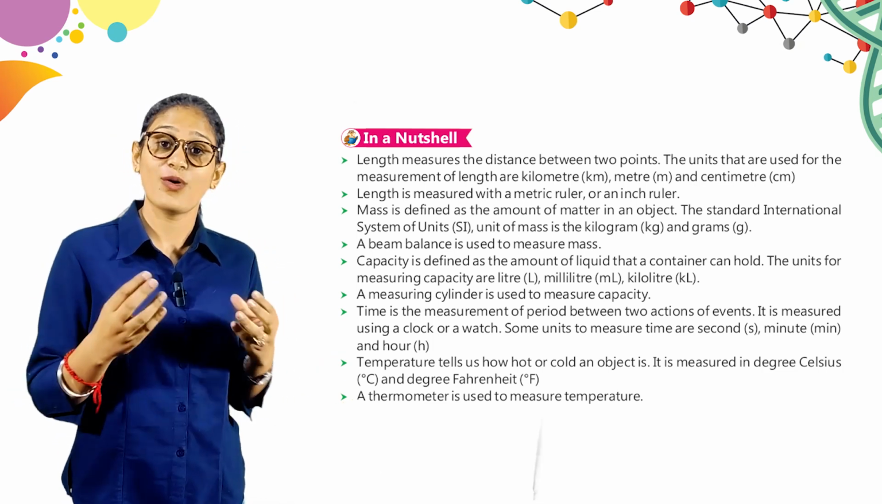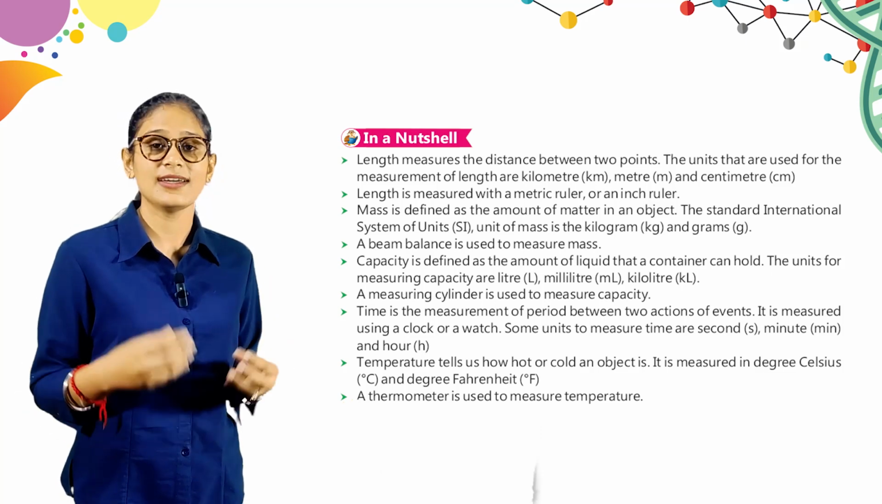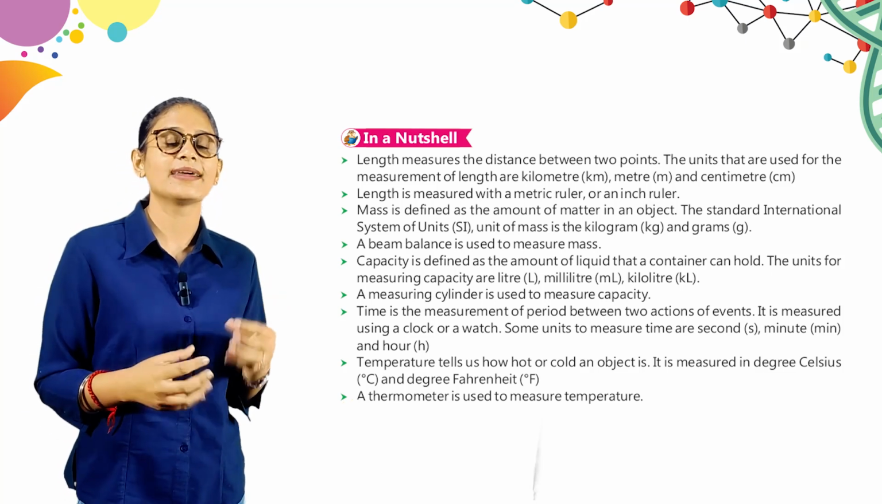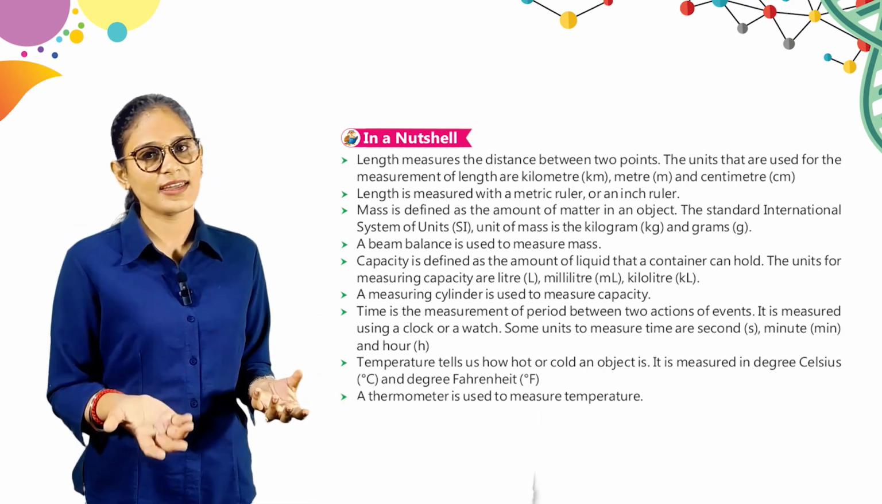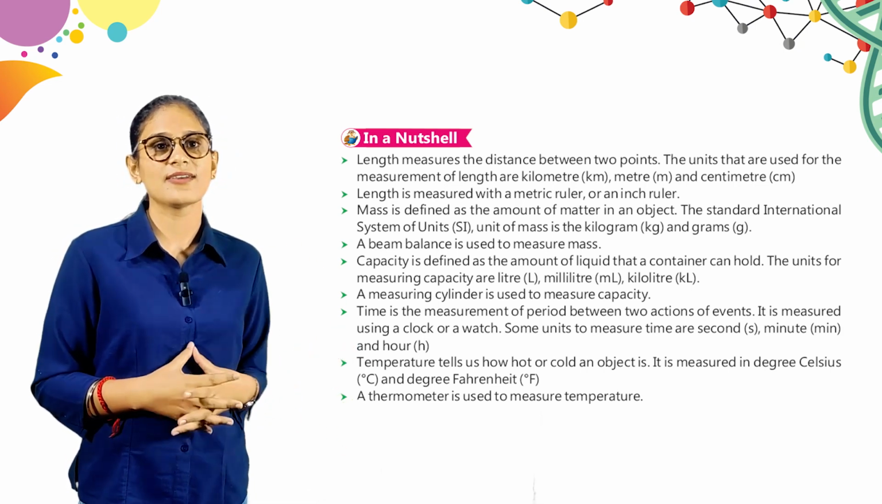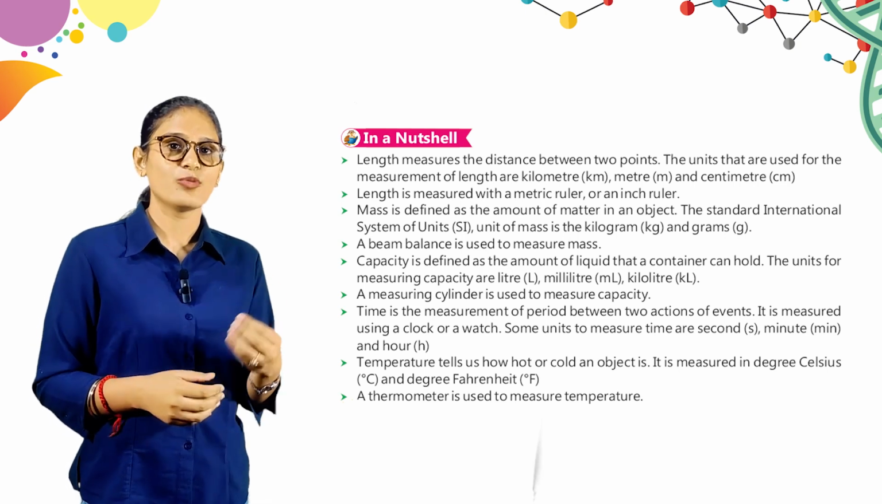Temperature tells us how hot or cold an object is. It is measured in degree Celsius and degree Fahrenheit. So children, temperature tells how cold or how hot an object is, and we measure it in degree Celsius and degree Fahrenheit. A thermometer is used to measure temperature.